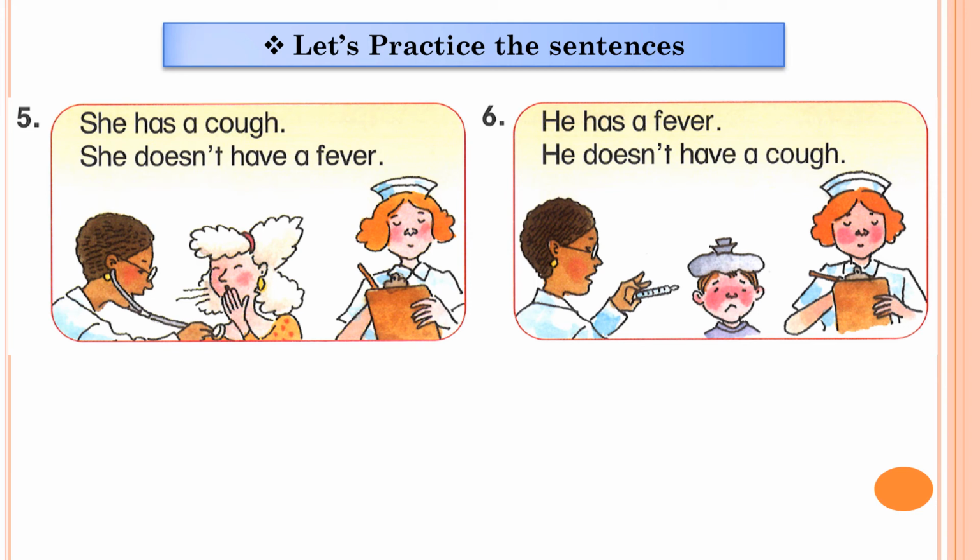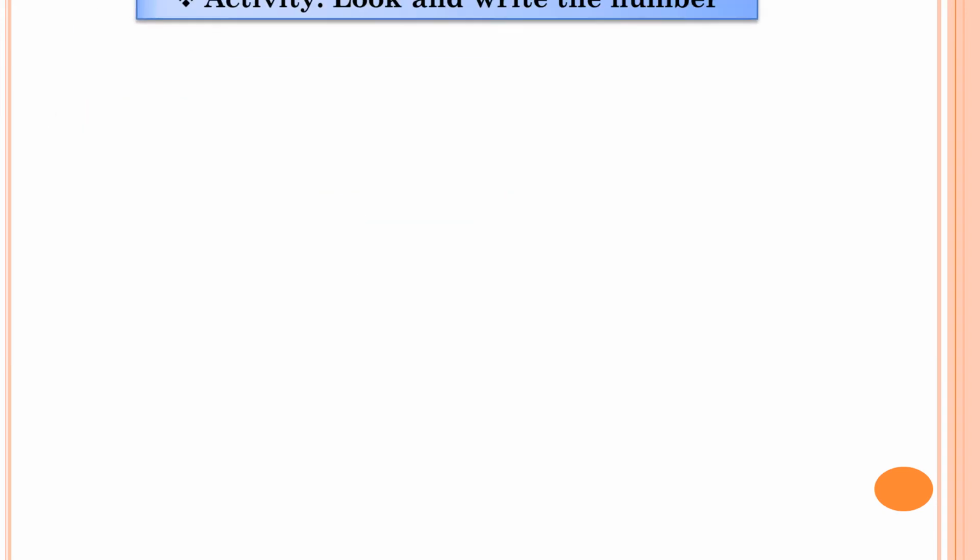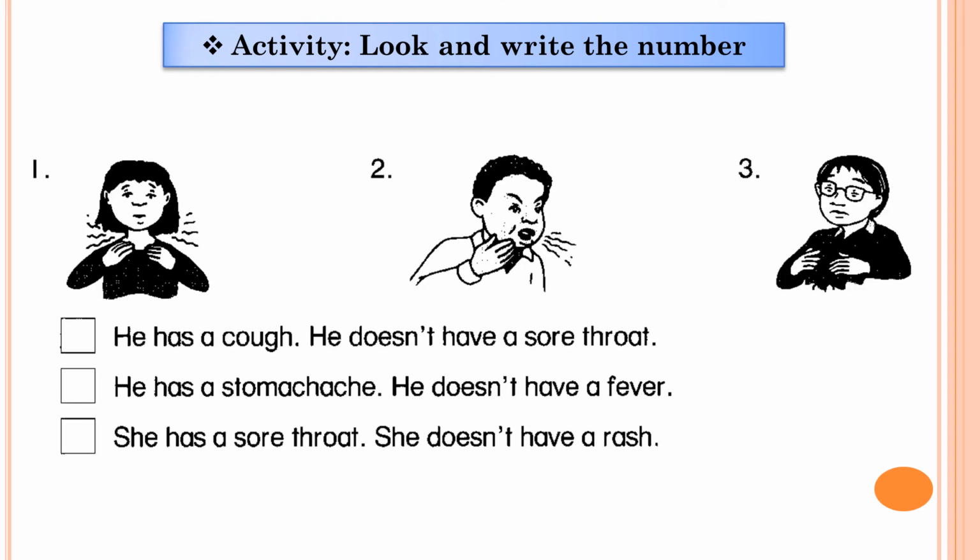Okay, after you practice some sentences in this activity, I would like you to go to another activity. Exercise: look and write the number. You look at the pictures and then you try to read some sentences, and you have to write the number: picture 1, picture 2, picture 3. Which sentence? Let's take a look for a few seconds, and then you try to write the number. After that, you can check the answer with me all together. Okay, let's start.